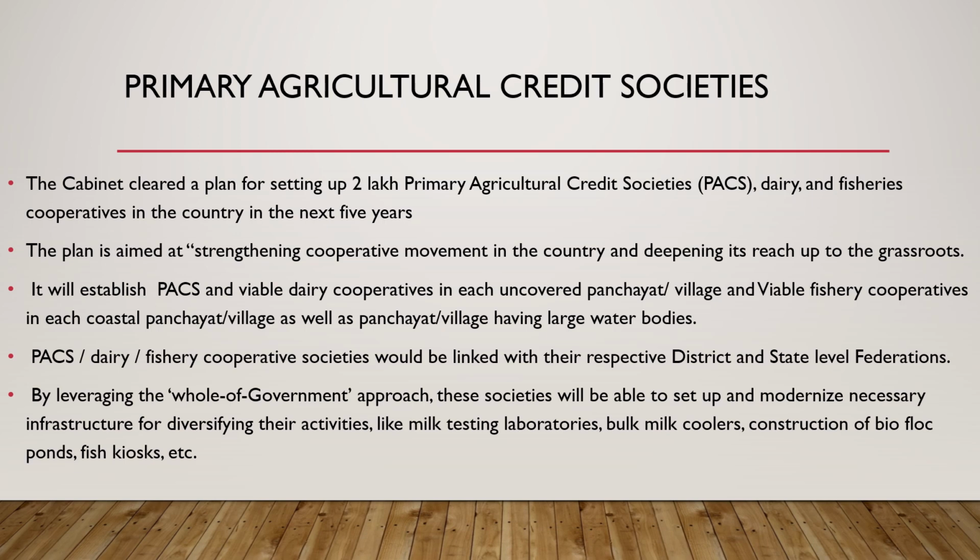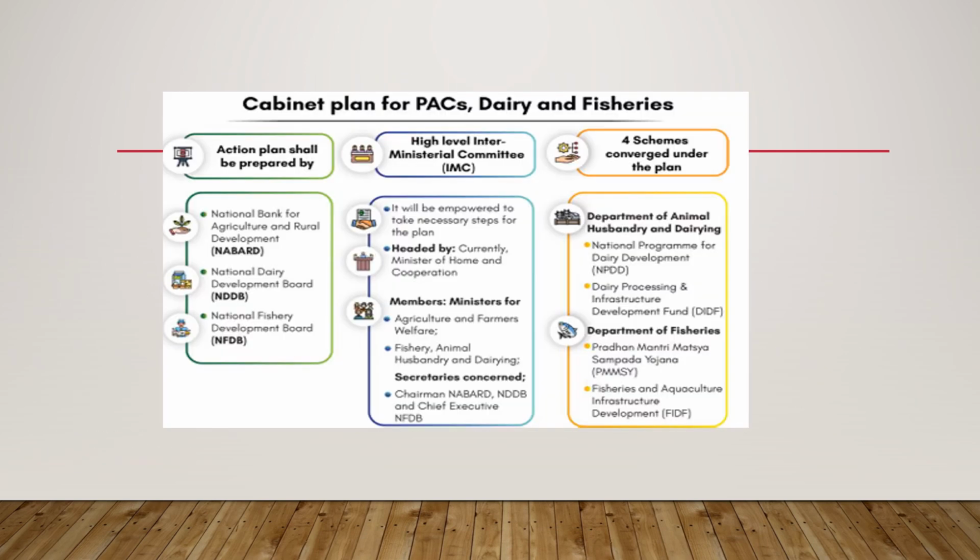These primary agricultural credit societies, dairy or fishery cooperative societies would be linked with their respective district and state level federation. By leveraging the whole of government approach, these societies will be able to set up and modernize necessary infrastructure for diversifying their activities like milk testing laboratories, bulk milk coolers, construction of biofloc ponds, fish kiosks, etc. What is the cabinet plan for PACs, dairy and fisheries? Let us discuss about it. Cabinet plan for PACs, dairy and fisheries.